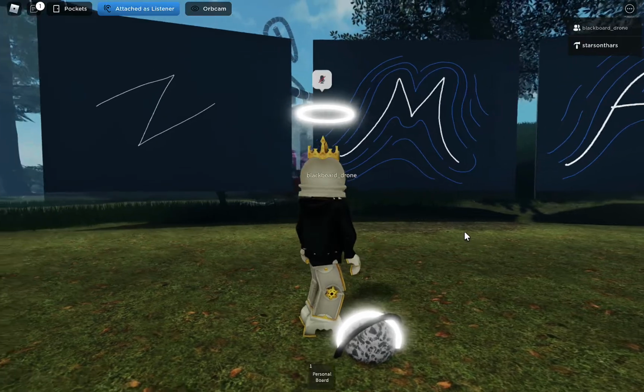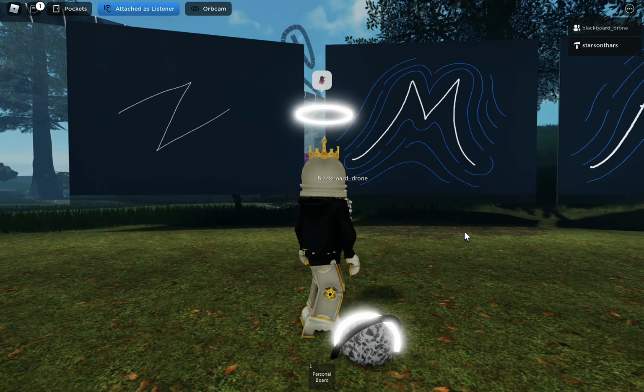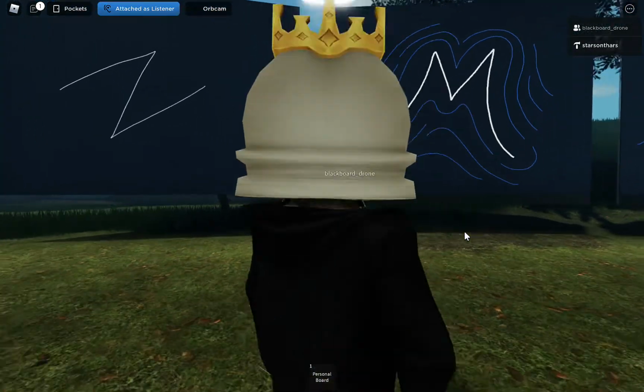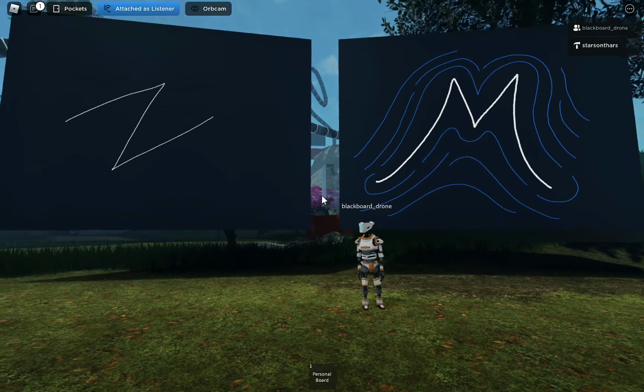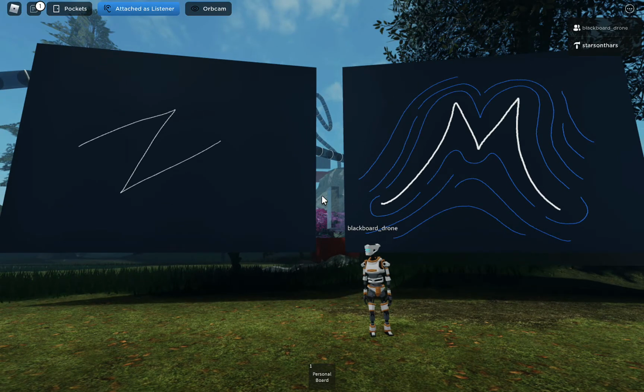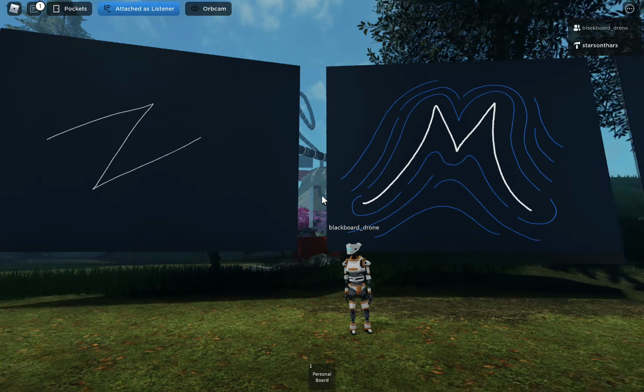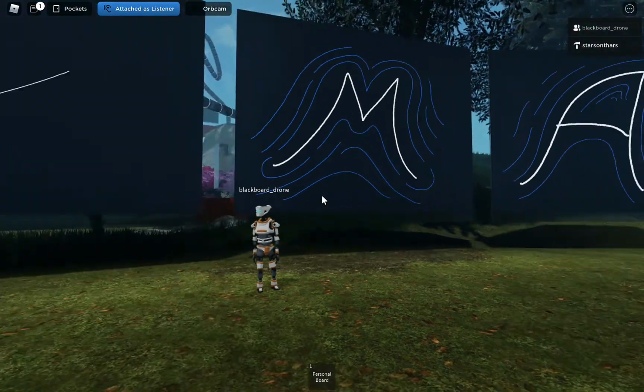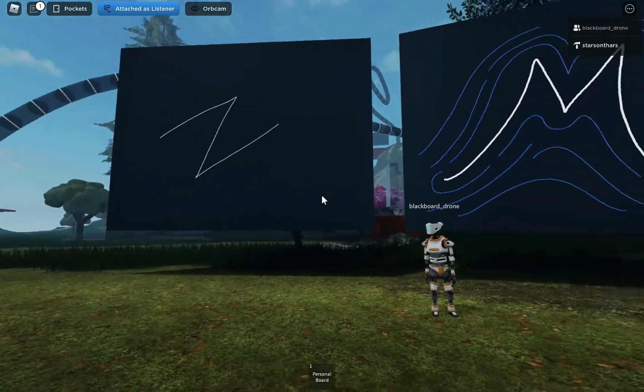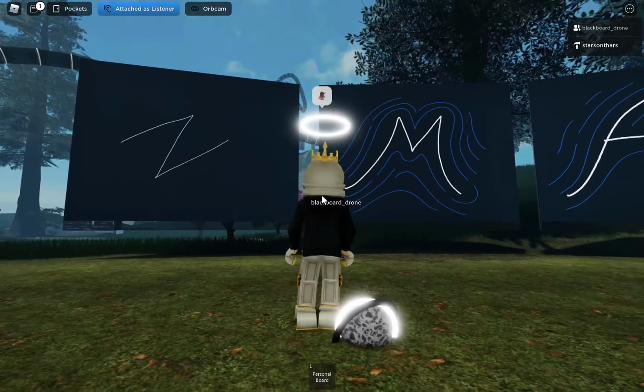Some people like to manually position their camera in order to look at a board. You can zoom into your head with the I or O keys on a keyboard, or pinch and zoom on an iPad or another tablet. But perhaps the most convenient way to watch a lecture is to use the orb cam.